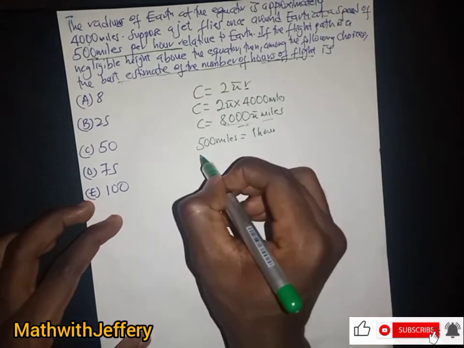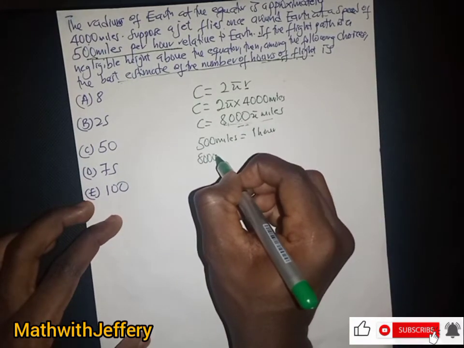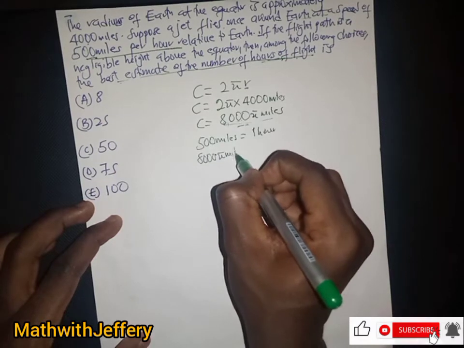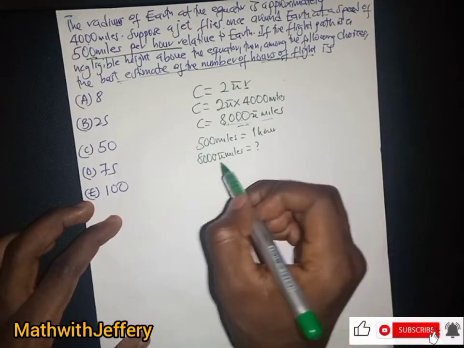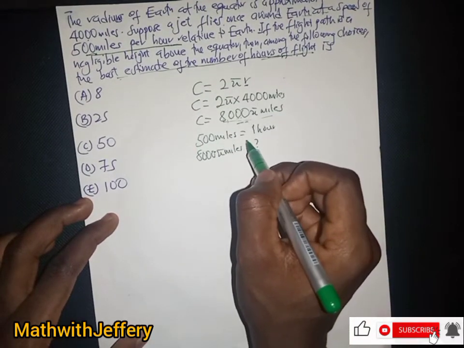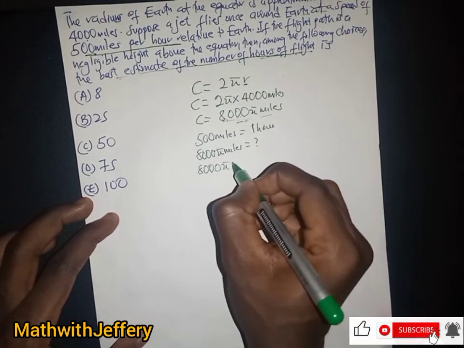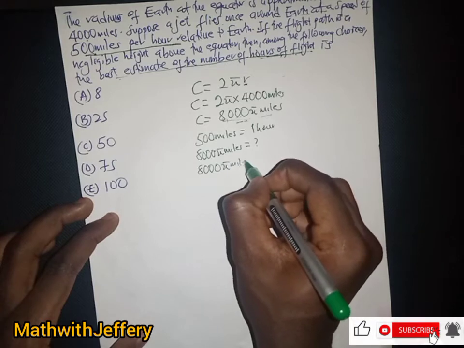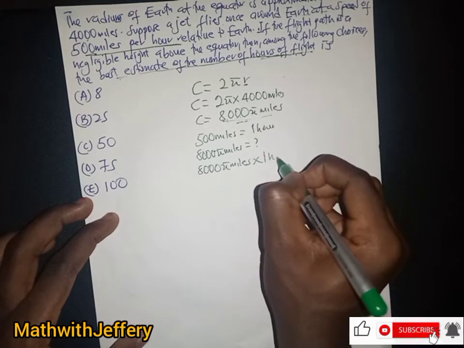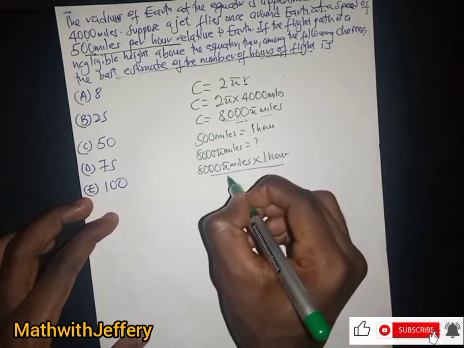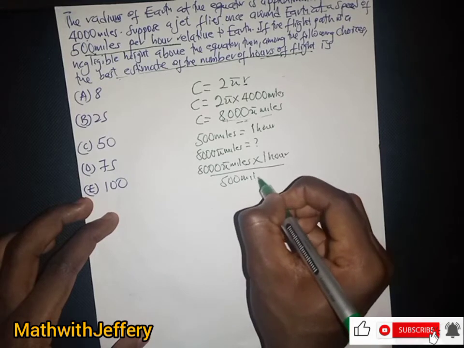So we have 8,000 pi miles equal to, I don't know. So over here, if less, more divide, and if more, less divide. So we have 8,000 pi miles multiplied by an hour, then we divide it by 500 miles.